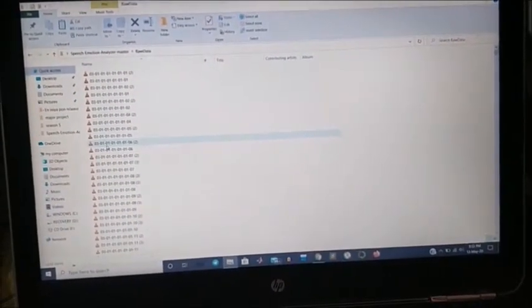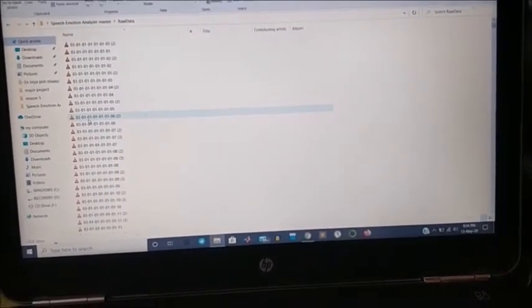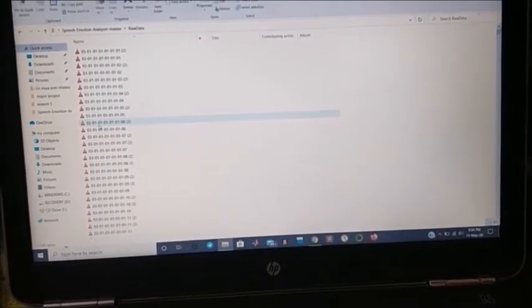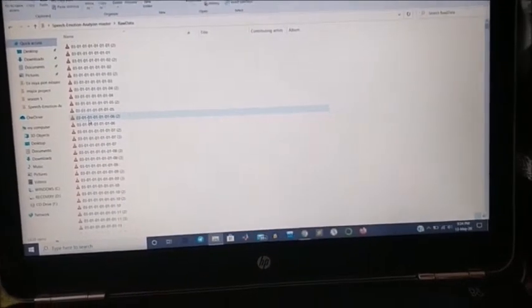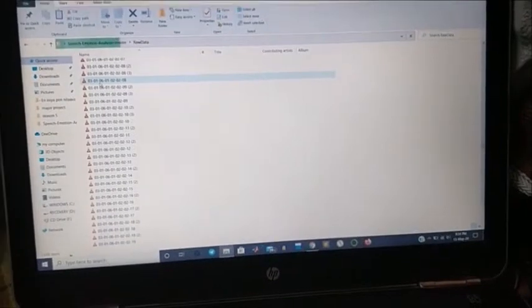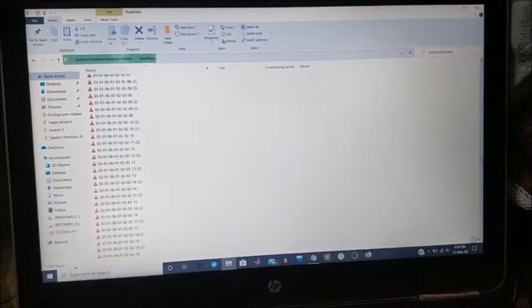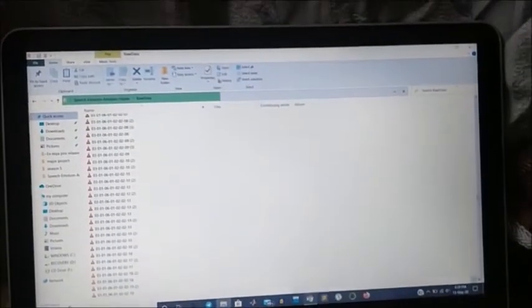The other data set is SAVEE, the Surrey Audio-Visual Expressed Emotion, which has around 500 audio files recorded by 4 different actors. It is also used for emotions, based on how they portray the expression they speak. So in total we have around 500 plus 1,500, almost 2,000 plus audio files. These are the data sets our program uses, and based on them we proceed to check the emotion of the particular user.